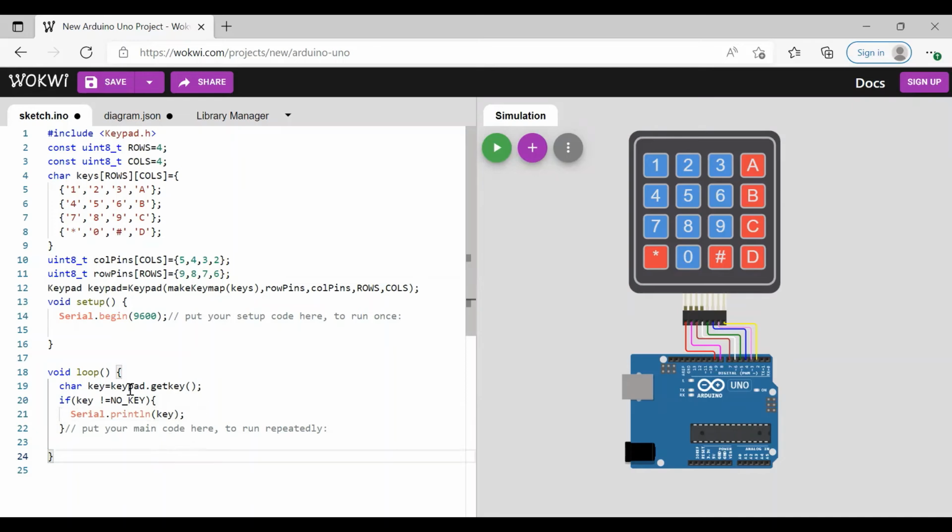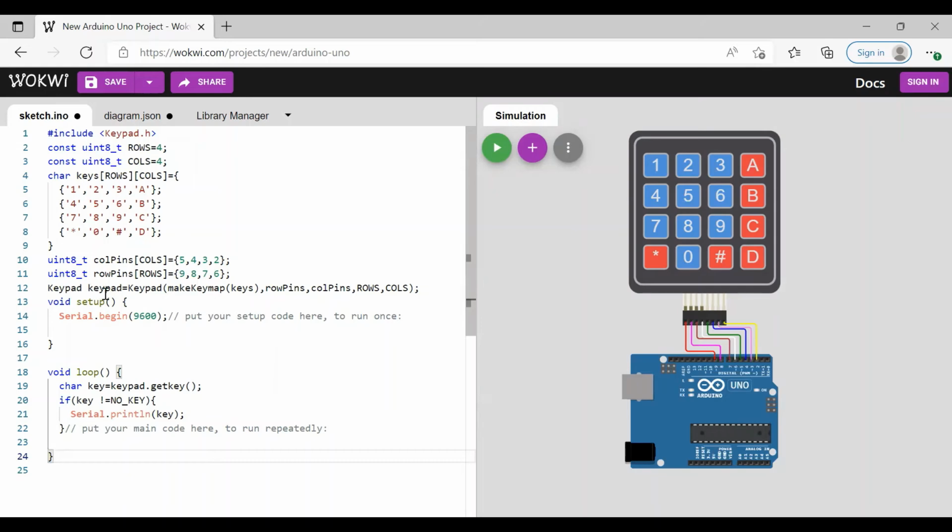Before the simulation, let us check the program once again. We have included the header file, then initialized rows and columns, and then we have taken the keypad as an array. So we have initialized the array, and then the connection part: the rows and columns are connected to the digital pins that we have initialized.